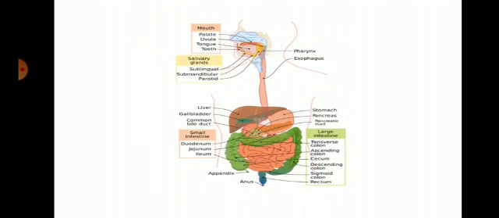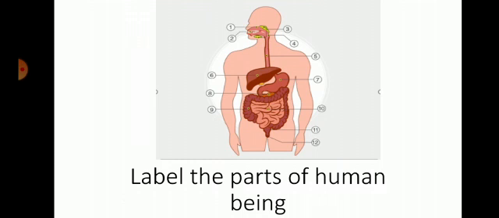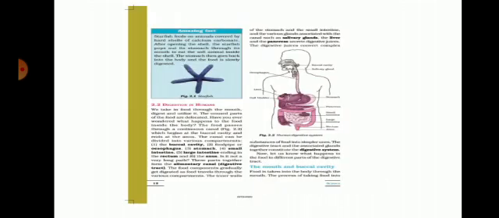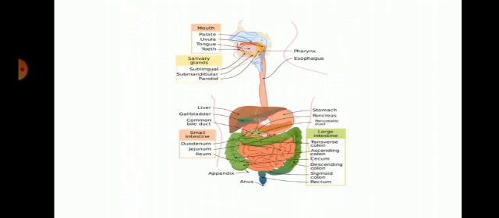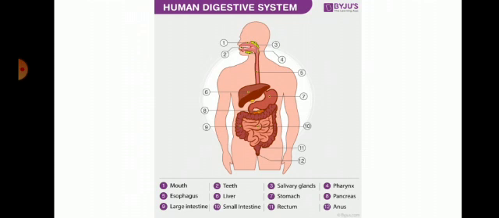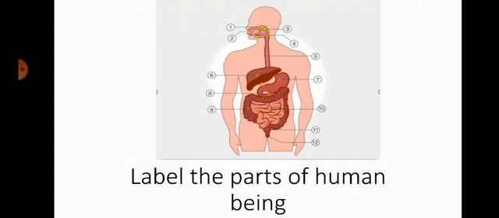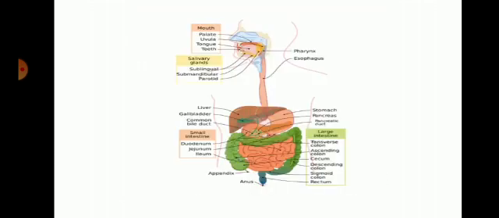The first part is the mouth or buccal cavity. The second one is the food pipe, the esophagus. The O is silent, so you pronounce it esophagus. Then the third one, stomach. The fourth one, small intestine. The fifth one, large intestine. The last part, anus.